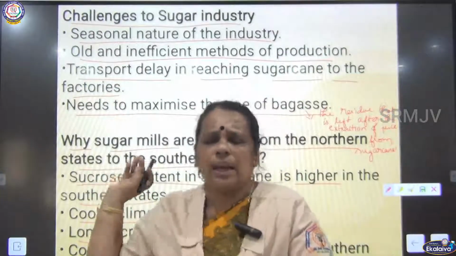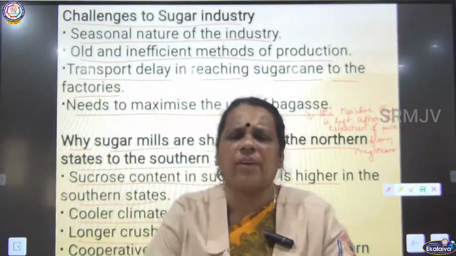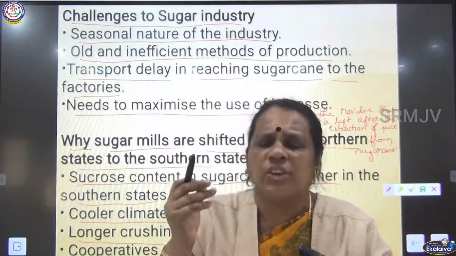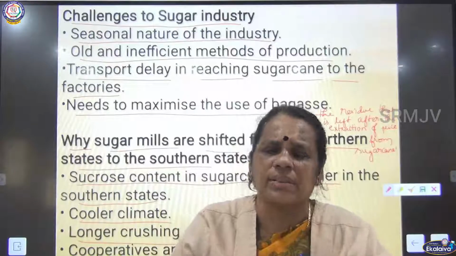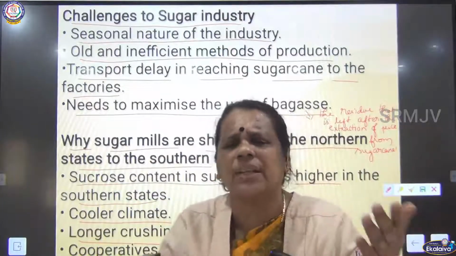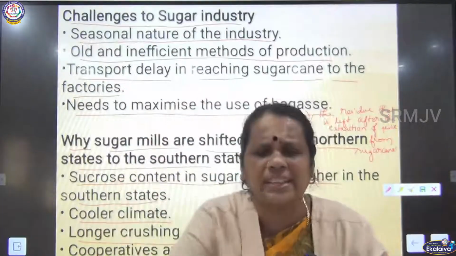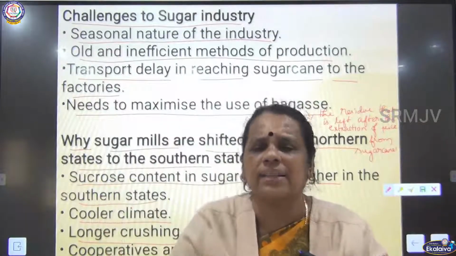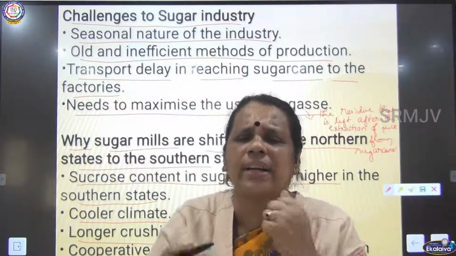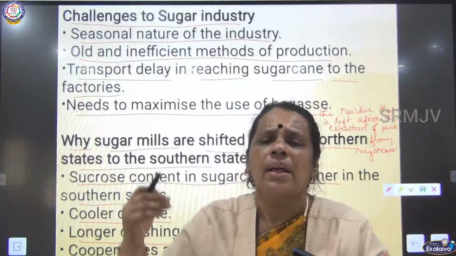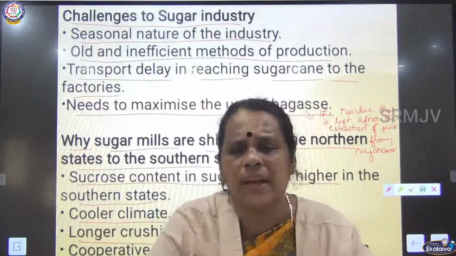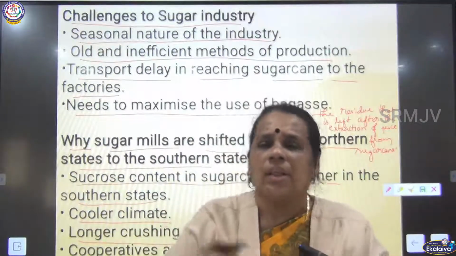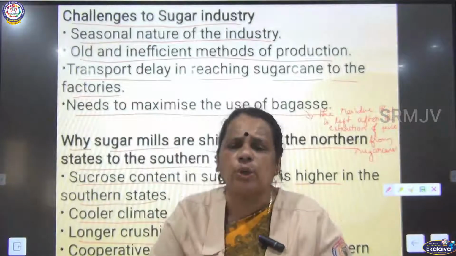So the last question we have discussed in this slide is why most of the sugar mills are shifted from northern states to southern states. There are so many reasons. What is the first reason? Sucrose content in sugarcane in the southern states is greater. The second one, the crushing period is longer. The third one, we have a cool climate in the southern states. The fourth one, cooperatives are found to be successful.